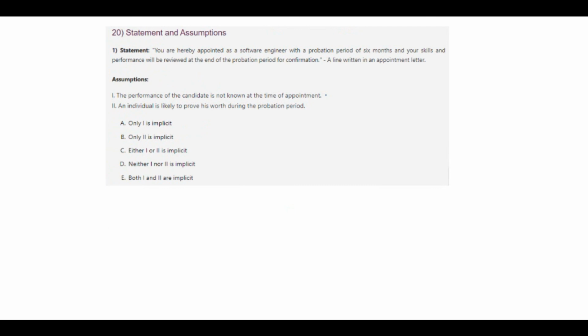So whether this is indirectly true or not is what we check, which is what implicit means. The performance of the candidate is known at the time of appointment. Yes, because he has been appointed as a software engineer. An individual has to prove his worth during the probation period. Yes, this is also true, because we will be reviewing his worth at the end of the probation period. So this is the indirect way of assumptions. Both 1 and 2 are implicit, which means they are indirectly true.